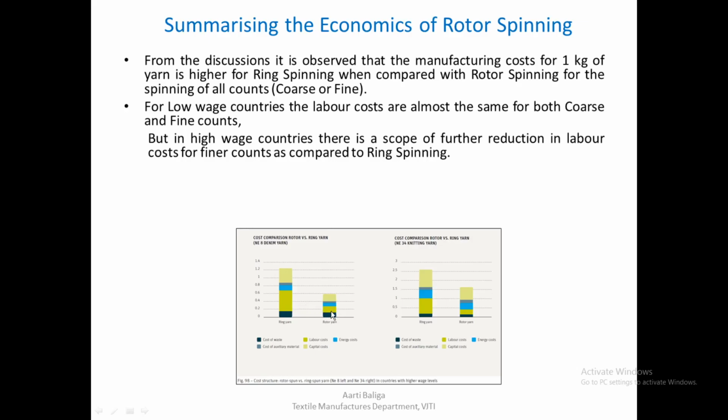It is much lower here. Even for finer counts, when you see 34's knitted yarn, it's the same scene. The labor cost has drastically reduced in high wage countries as compared to ring spinning.